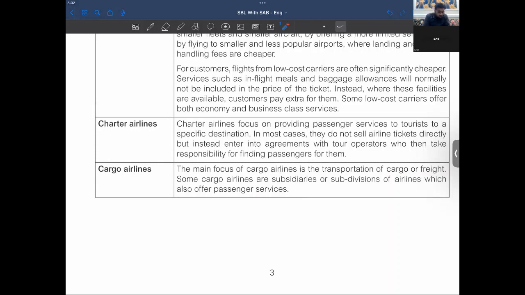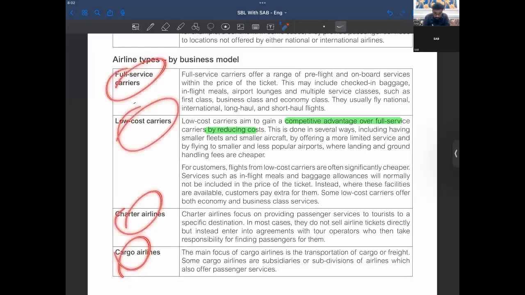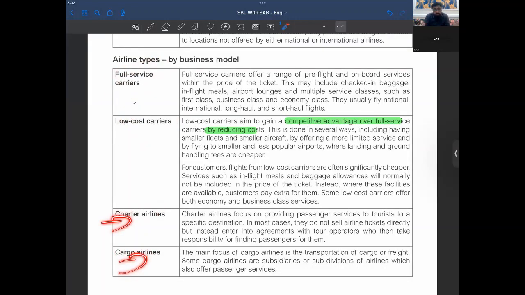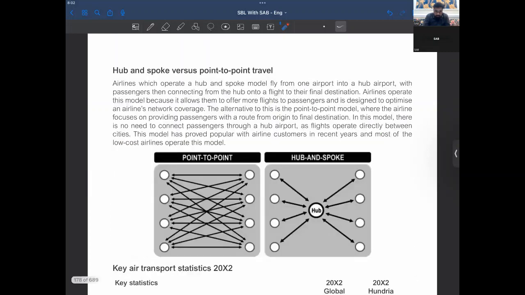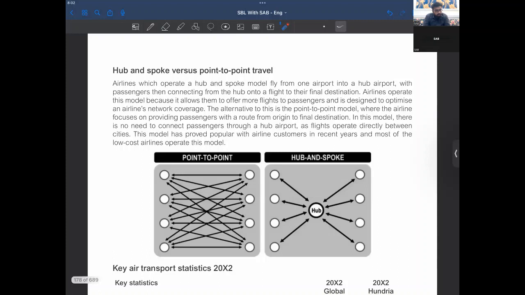So I don't know for which industry we operate, but for which particular business model we operate, probably we are here, but I don't know. Do we offer the charter airlines? Do we offer the cargo airlines? We will be discussing that in the further data which is given, right? In the further data which is given.